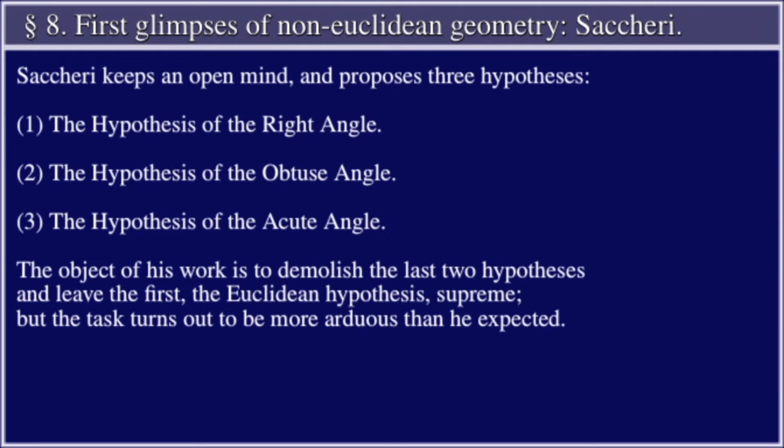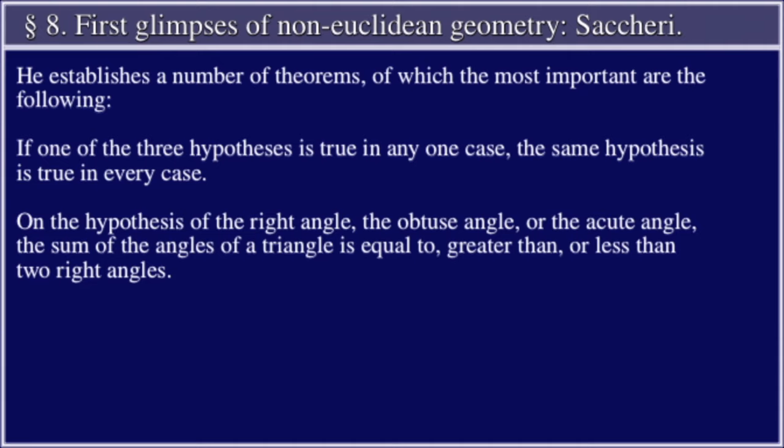The object of his work is to demolish the last two hypotheses and leave the first, the Euclidean hypothesis, supreme. But the task turns out to be more arduous than he expected. He establishes a number of theorems, of which the most important are the following. If one of the three hypotheses is true in any one case, the same hypothesis is true in every case. On the hypothesis of the right angle, the obtuse angle, or the acute angle, the sum of the angles of a triangle is equal to, greater than, or less than two right angles.